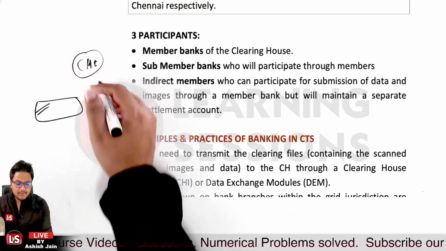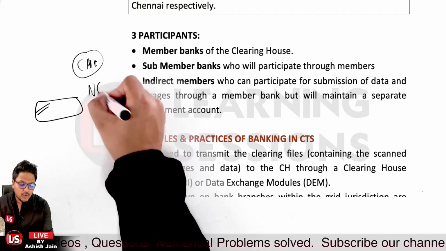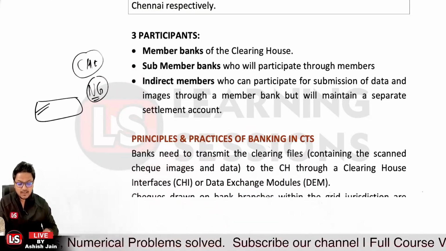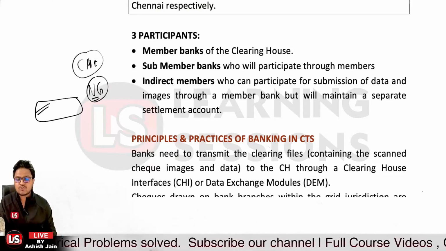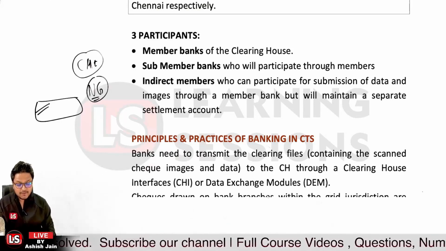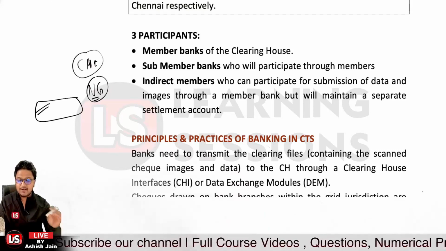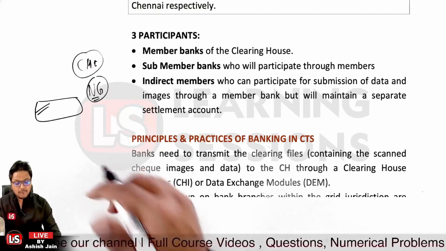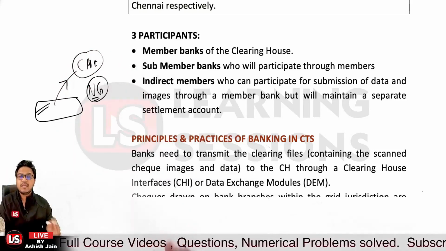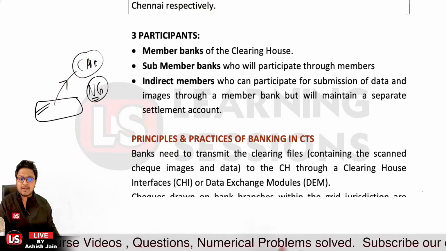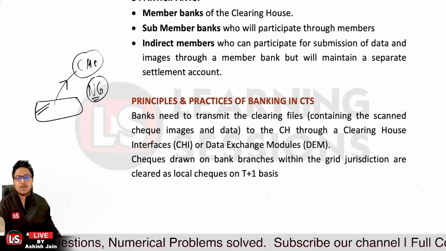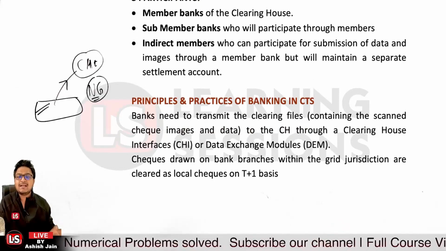Let's say we are talking about the northern grid. In that case, the banks in the northern grid region will collect the data and scan the checks, and after scanning they will enter the data related to the checks and submit that data to the clearinghouse through the CHI, that is the clearinghouse interface, or the DEM, that is the data exchange module.